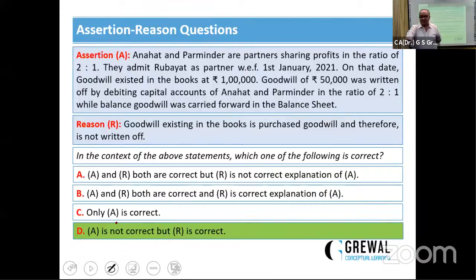The answer will stay only up to here. There are two partners. Their profit goodwill shows 1 lakh. Goodwill of rupees 50,000. Purchased goodwill cannot be written off. Goodwill, no, it should be 1 lakh. I change, sorry. The question is not correct. The question is not clear, so this will be next.